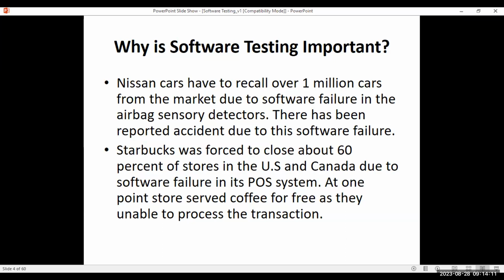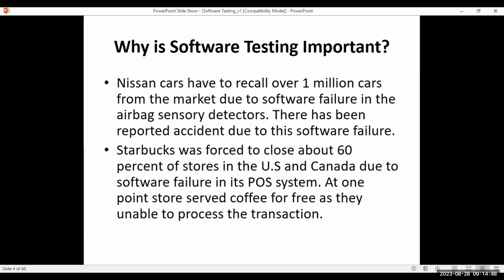Is this a loss or not? 60% of stores closing for one day is a loss to the business, yes, no? Because it is wide across the US and Canada, 60% of stores closed, which means there is a business loss, and they have to invest again in correcting the failures. There is time, reputation, money, everything lost if there is a failure in the product. That is the main point. So for any unit, quality check is a must.